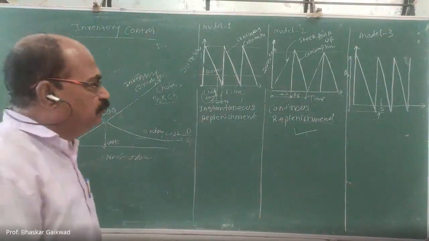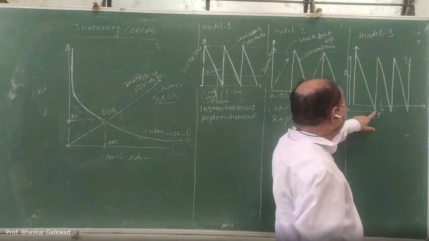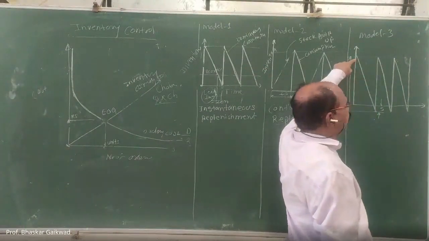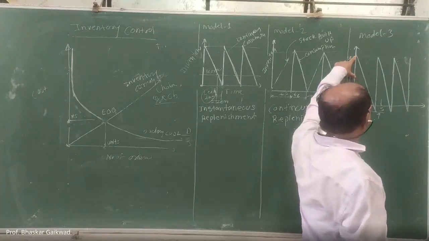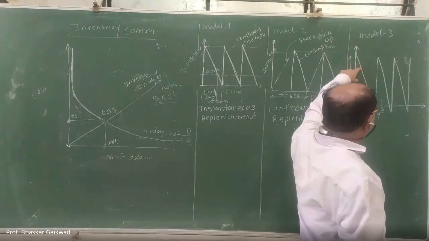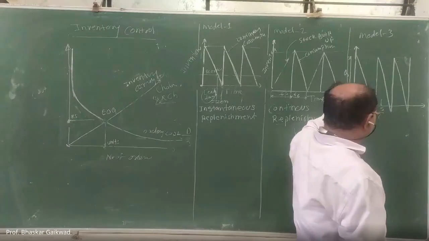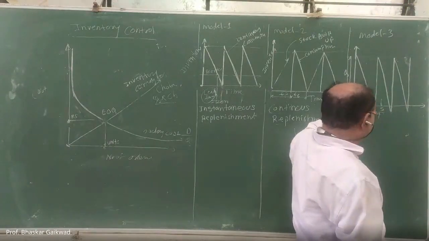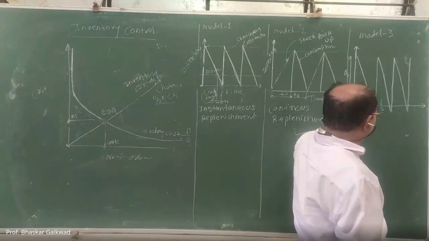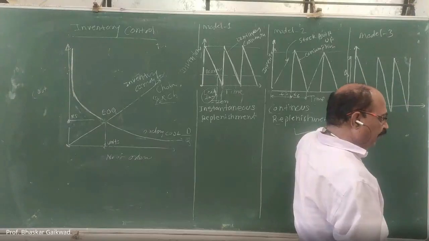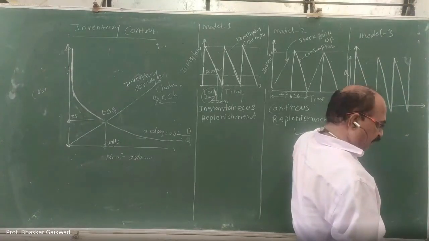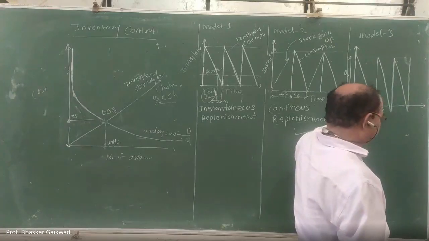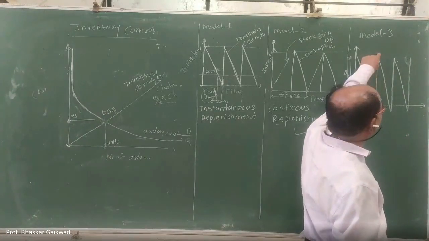Shortage or buffer stock means that once the material is demanded from the stock, consumption starts, and below this line, below this point, there is a shortage and we have to wait. If buffer stock is there, we can make use of it, and then we go for ordering.